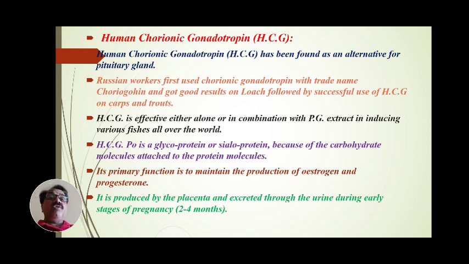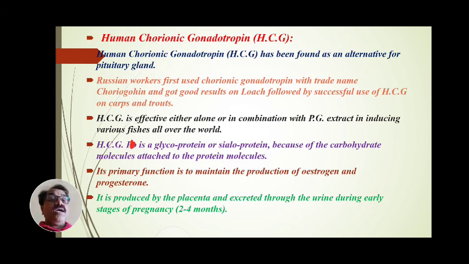Human chorionic gonadotropin is a protein, specifically a glycoprotein, because of the carbohydrate molecules attached to the protein molecule.